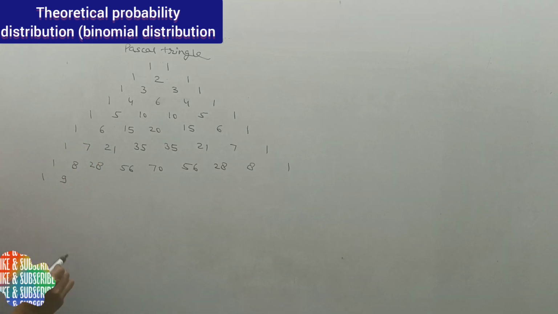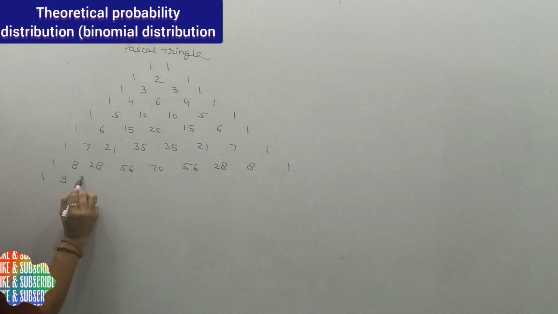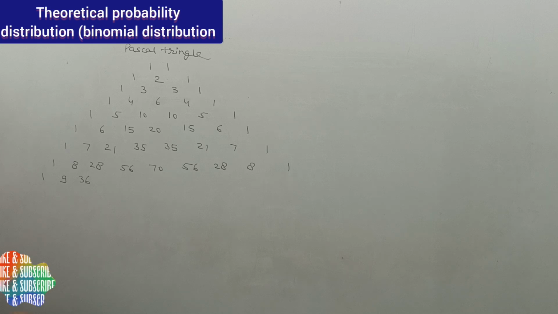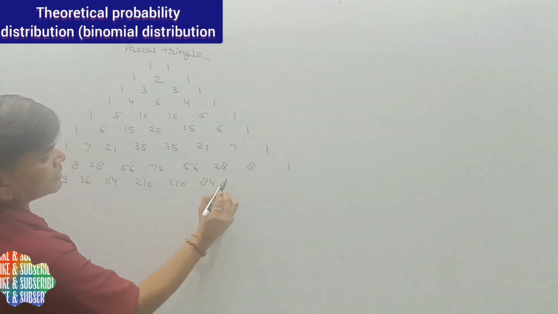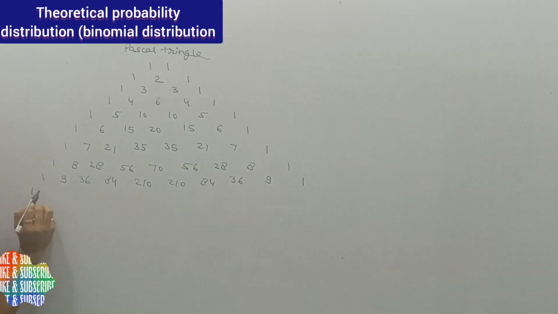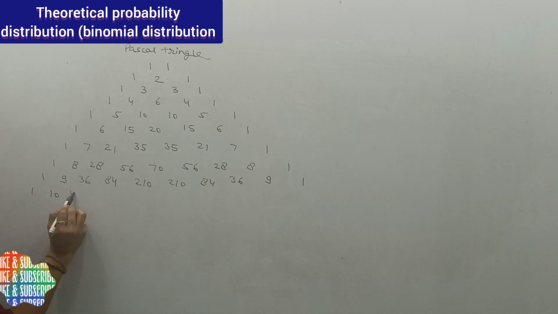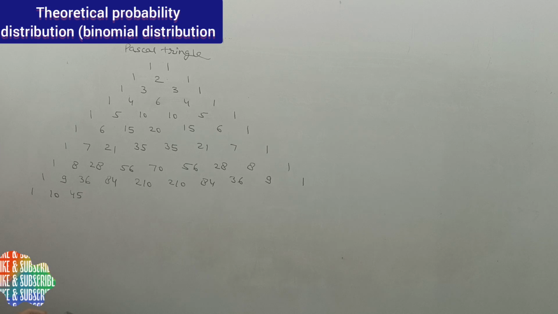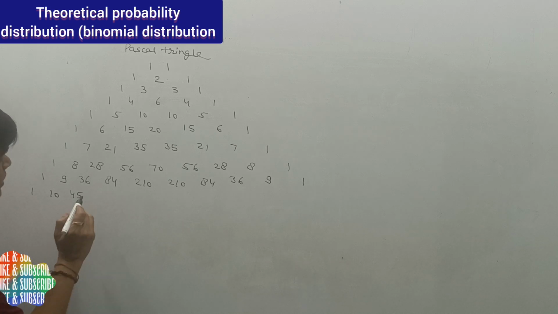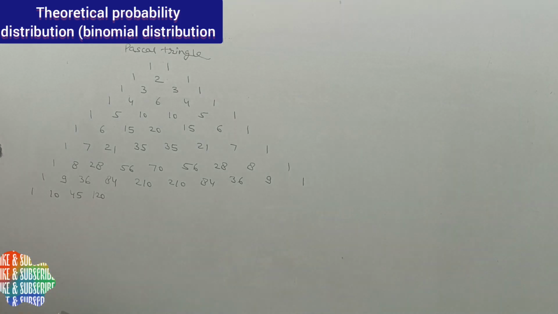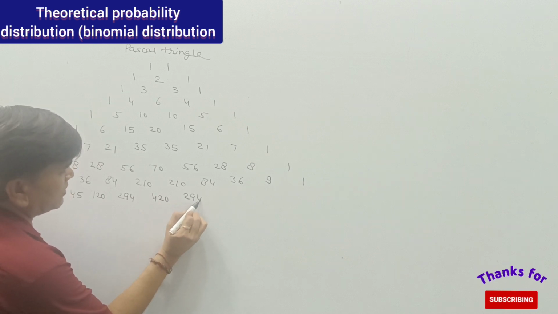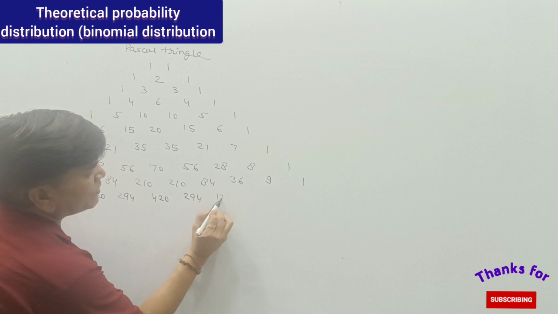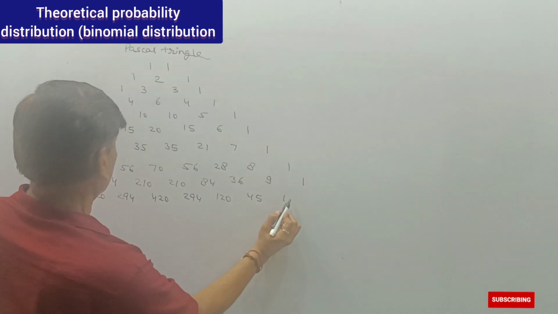Similarly, 1, that is 9, that is 36, that is 84, that is 126, again that is 126, that is 84, that is 36, that is 9, and the last 1. Then 1, 10, 45, 120, 210, 252, 210, 120, 45, 10 and 1.